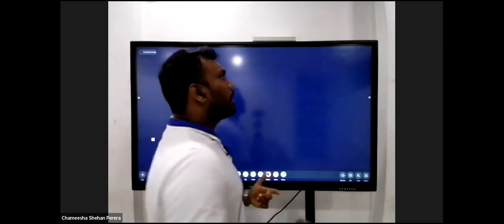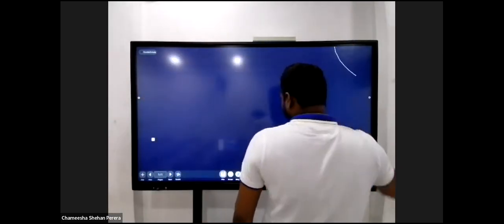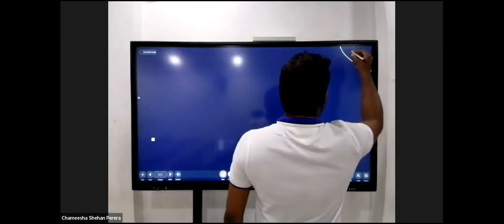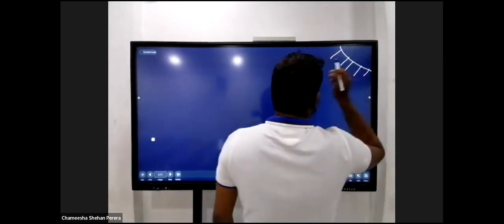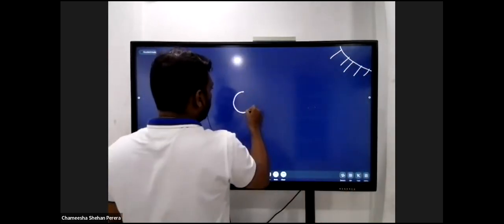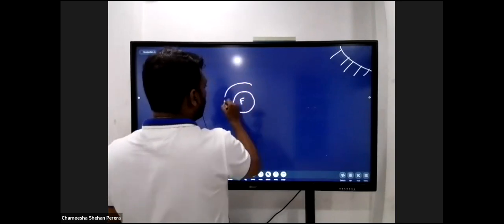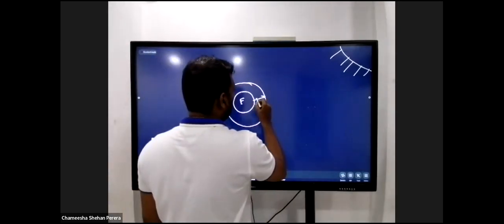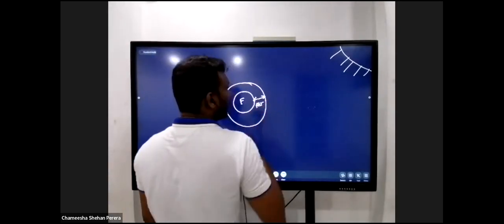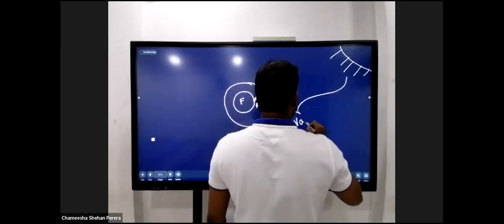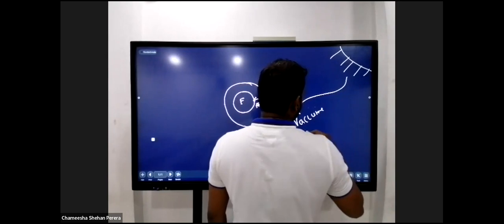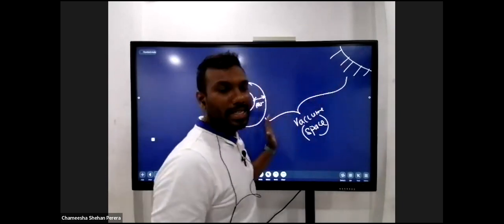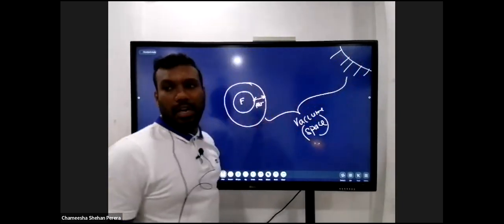If you can remember, we get energy to the earth from a natural energy resource called the sun. If this is the sun, and this is the earth, you know that the earth is surrounded by an atmosphere which is filled with gases. So this entire thing is filled with air, and this whole thing is a vacuum, which we call space. Space is a vacuum. That means there are no particles in between the sun and the atmosphere of the earth.